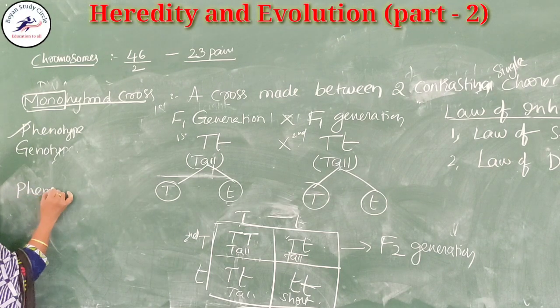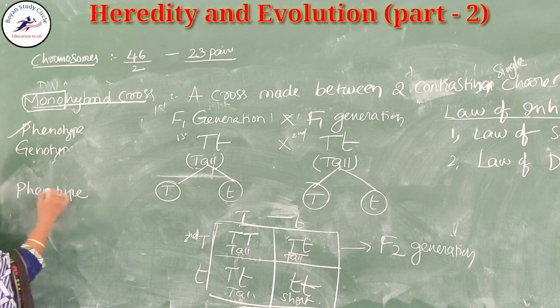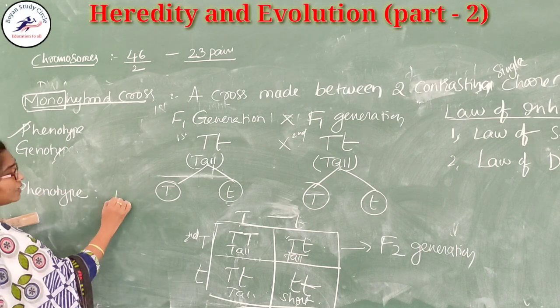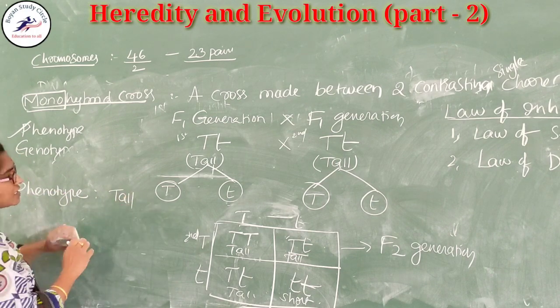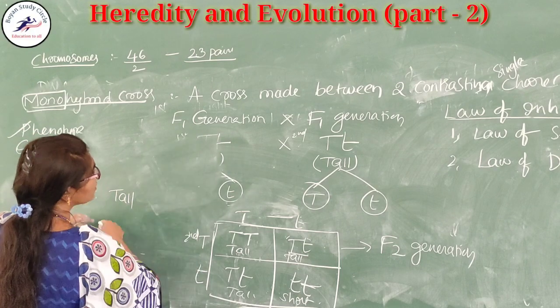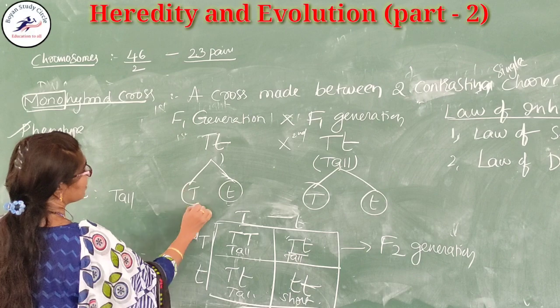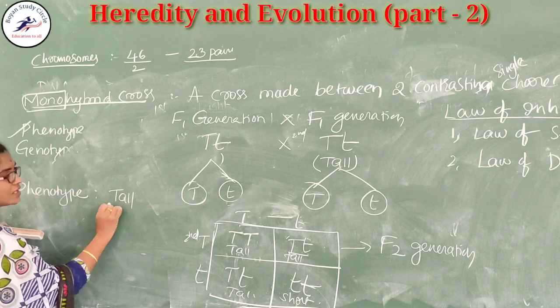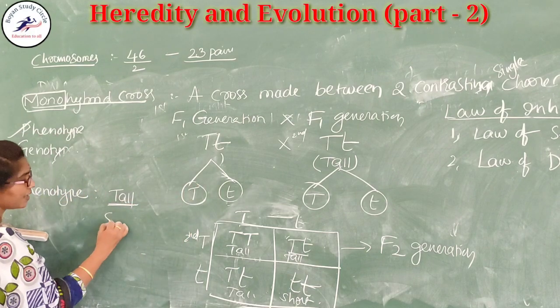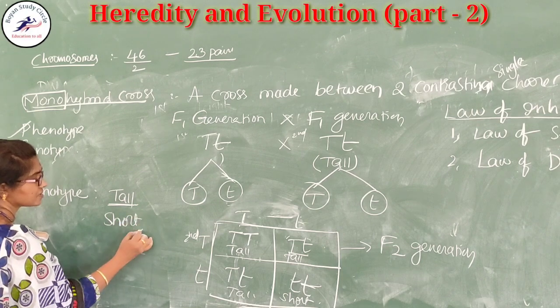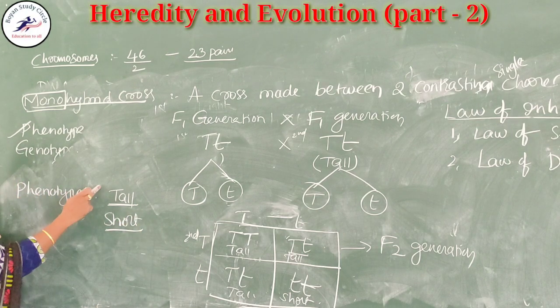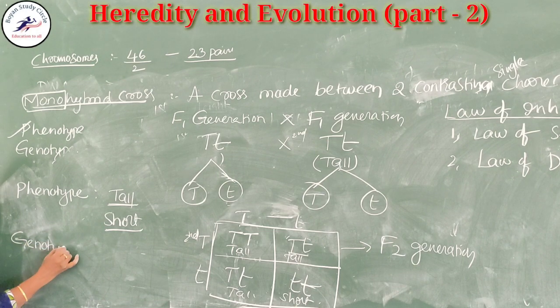Here, how many phenotypes are exhibited? 2 phenotypes, isn't it? Tall, and another one is short. Visible characters, phenotypes are 2. And what are the genotypes?